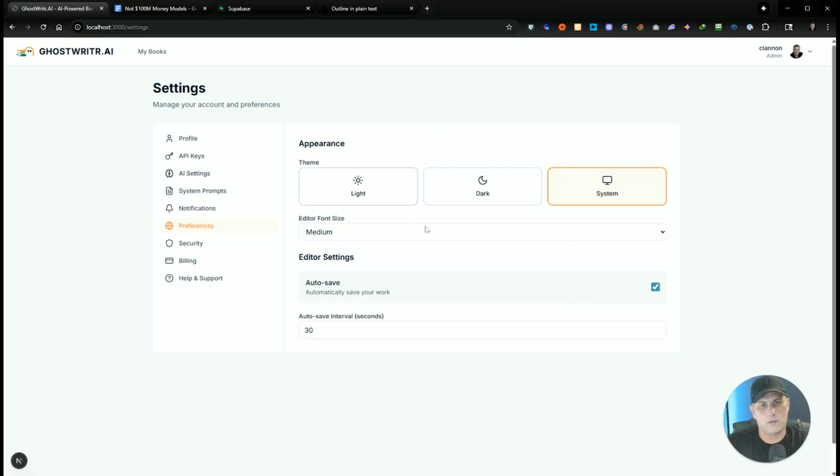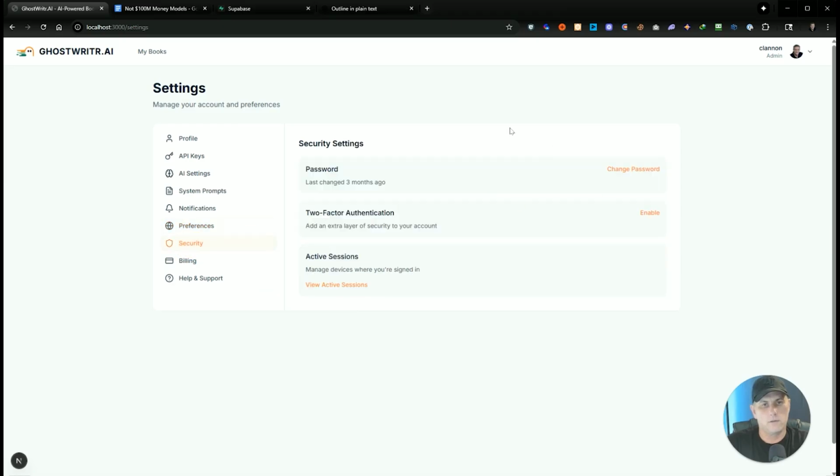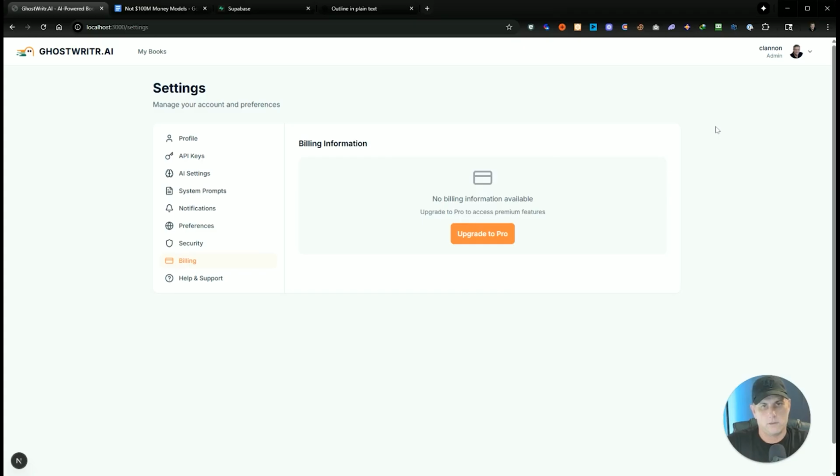Preferences for the software itself: dark mode, light mode, font size, autosave settings and interval. We have two-factor authentication for login, password, change password, active sessions, and then billing information for if you decide you want to subscribe to this service.